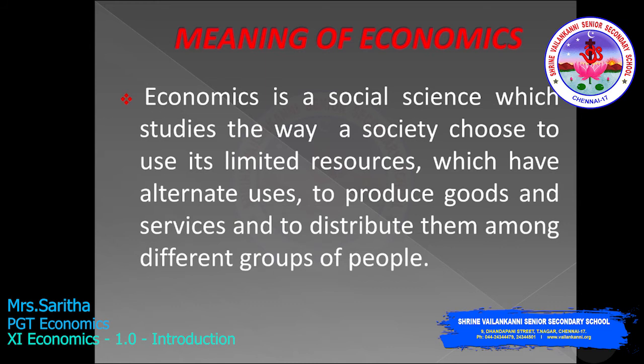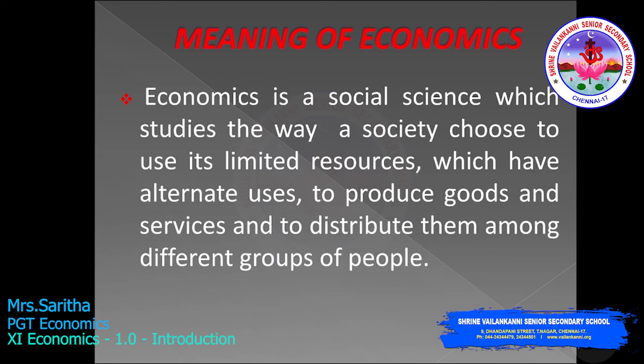Now, let's move on to the meaning of economics. Economics is a social science which studies the way a society chooses to use its limited resources which have alternate uses to produce goods and services and to distribute them among different groups of people.